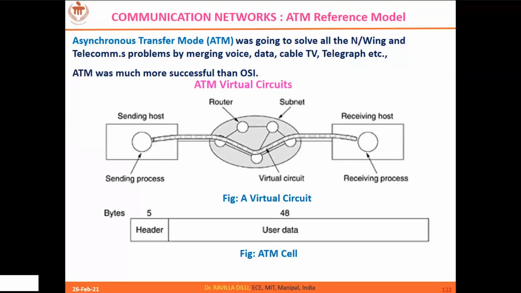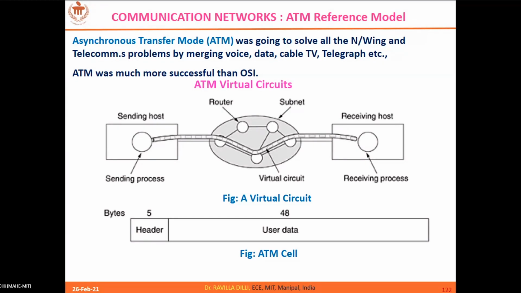kind of data that you are going to transmit, either it can be text or voice or videos. So in spite of all these transmissions, the kind of data that we handle is in the fixed format called cells, which is 53 bytes in length, out of which 4 bytes refers to header and 48 bytes is the payload, which is user data. So that is the ATM reference model. The data is handled in terms of fixed size content, which is called as ATM cells.